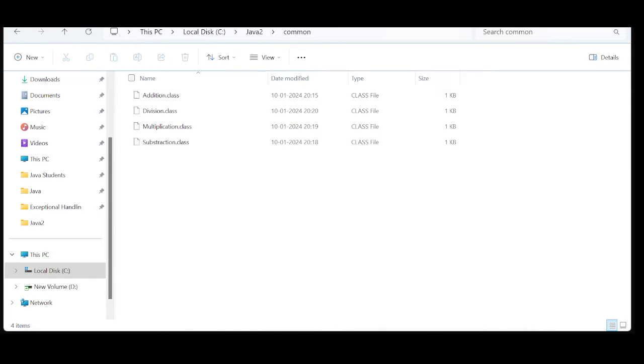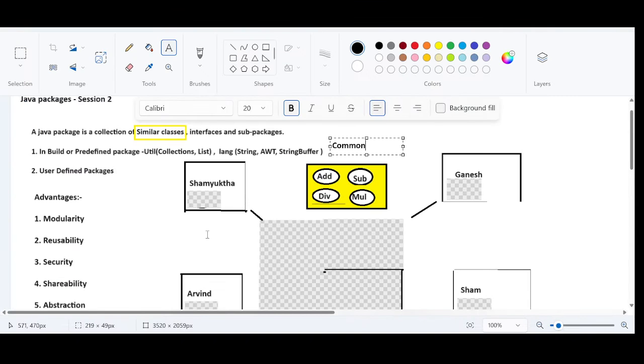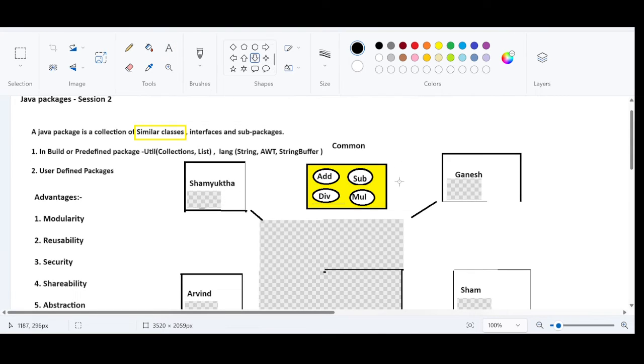Right? This is the reason why, and now we will understand the advantages of this. So let's see the advantages. Why keep all the similar .class files in a single package? You will see the advantages, right? So this is now giving some justification. We have ensured that all the functionalities are placed in one package, right?